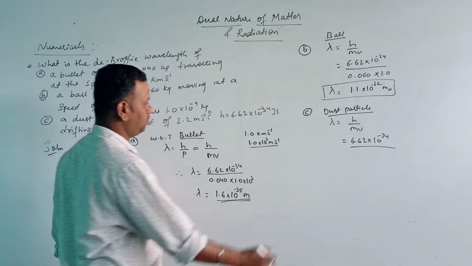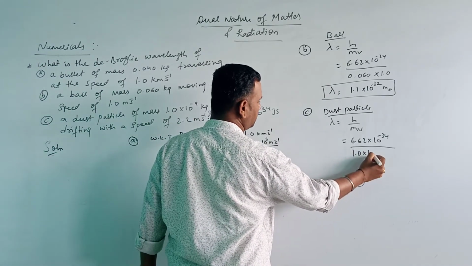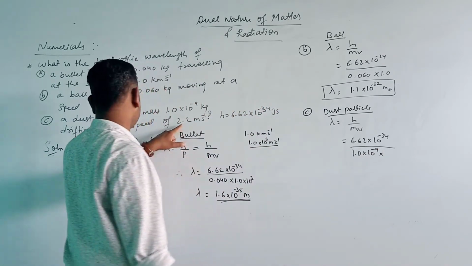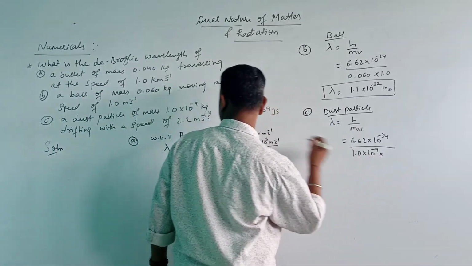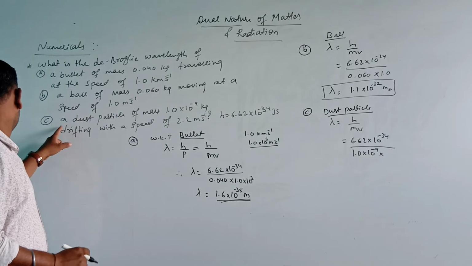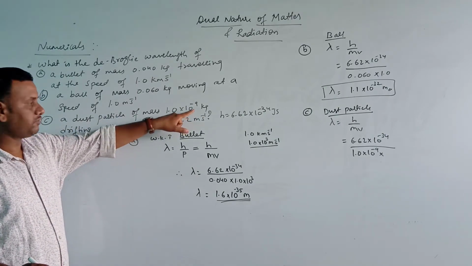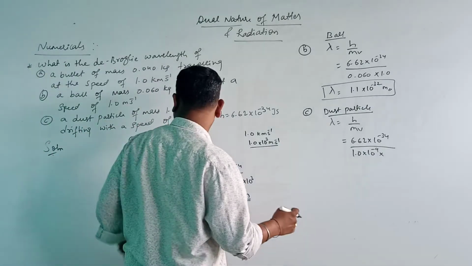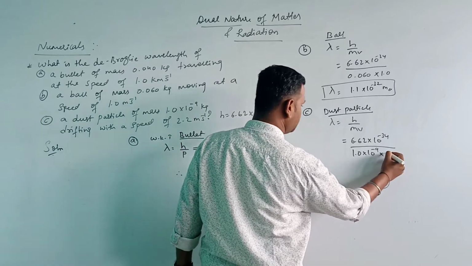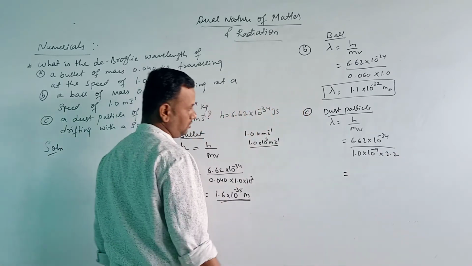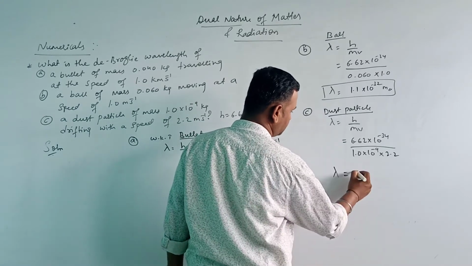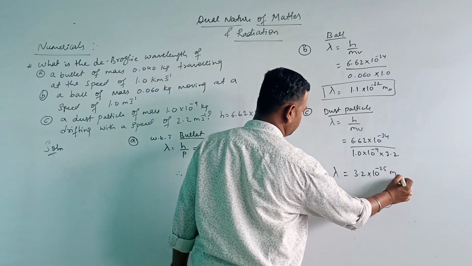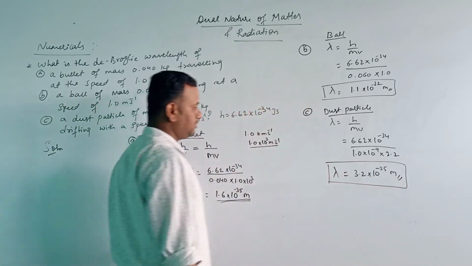Mass is 1.0 into 10 to the power of minus 9, into speed, that is 2.2 meter per second. After the calculation we will be getting 3.2 into 10 to the power of minus 25 meter. So this will be your answer.